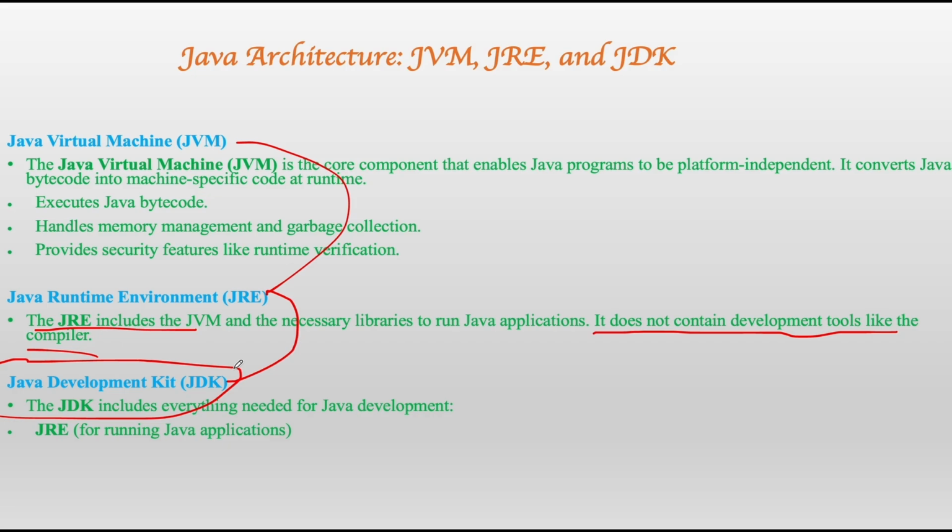So ultimately, what is happening? This JDK has everything: the development tools and the compiler, javac, for converting Java code to bytecode. Javac is the compiler that compiles your Java source code into the bytecode, or .class file extension. Now there may be a question: what is this new word, .class file extension? I will teach you in the upcoming lectures.